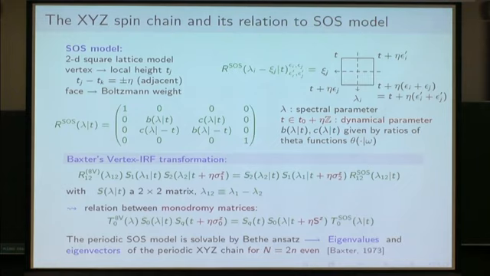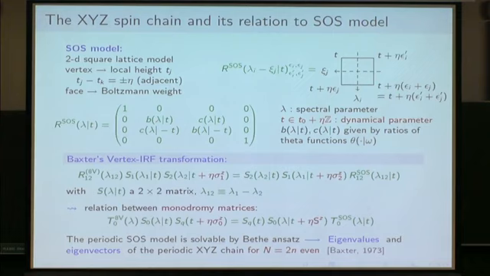And the R matrix of this model is very similar to the R matrix of the XXZ spin chain, but there is some difference, and the difference is that now the functions depend on two parameters, the spectral parameter lambda, but they also depend on a second parameter, t, which corresponds to the value of this height at this corner, and which takes its value in a discrete set, because you have this rule here, and this parameter t is usually called the dynamical parameter.